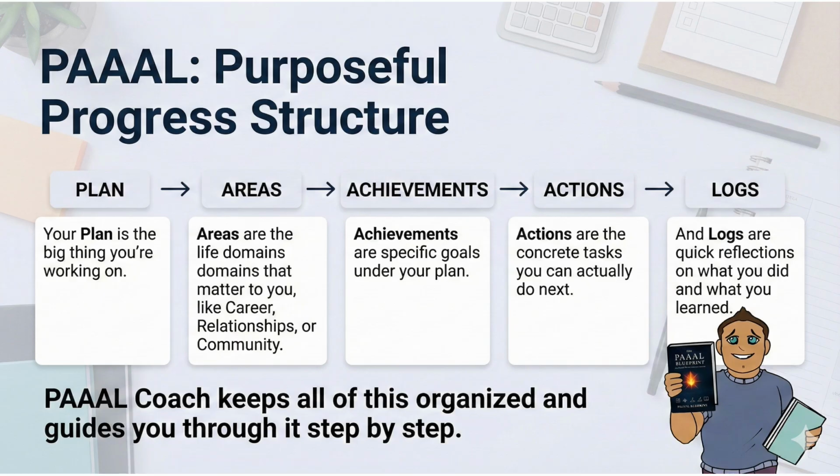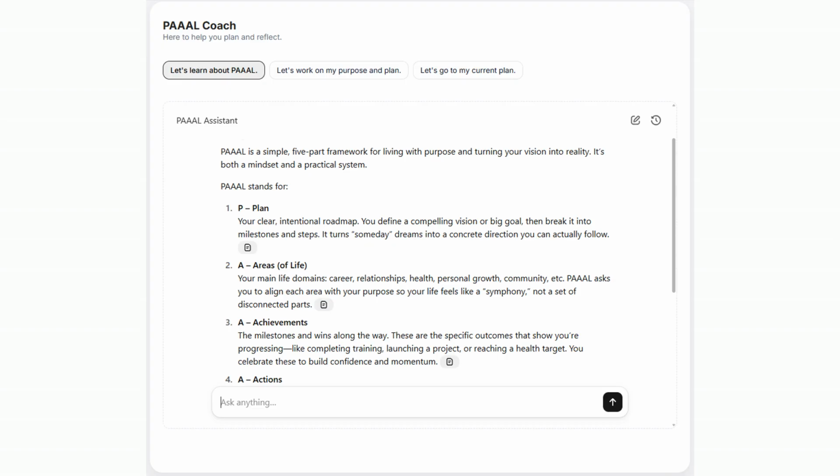PAL is a simple structure for purposeful progress: plan, areas, achievements, actions, logs. Here's what they mean. Your plan is the big thing you're working on. Areas are the life domains that matter to you, like career, relationships, and community. Achievements are specific goals under your plan. Actions are the concrete tasks you can actually do next. And logs are quick reflections on what you did and what you learned. PAL Coach keeps all of this organized and guides you through it step by step.